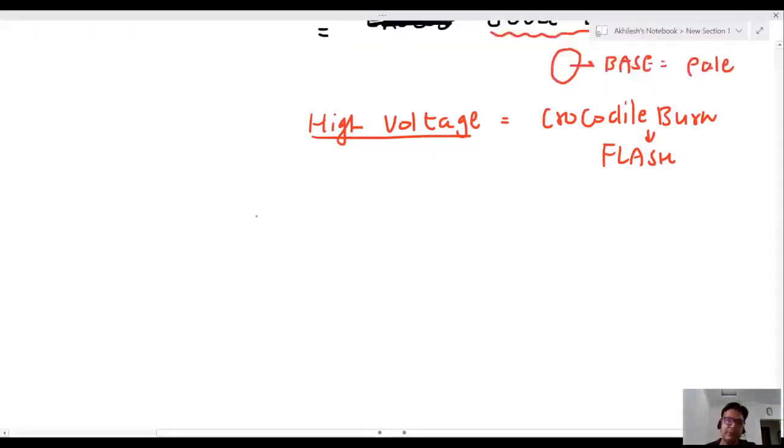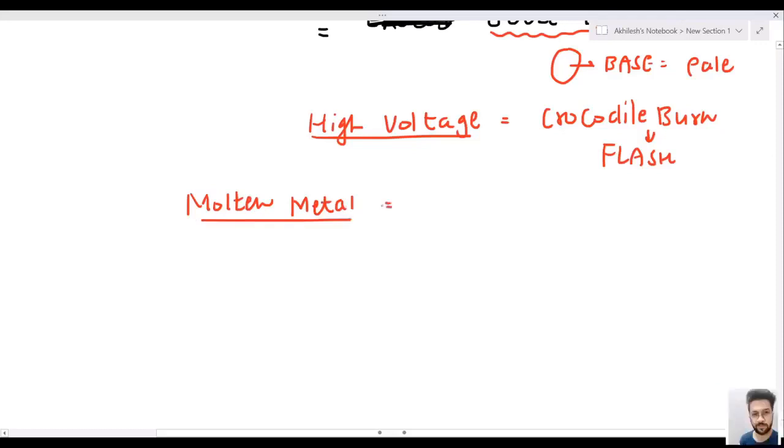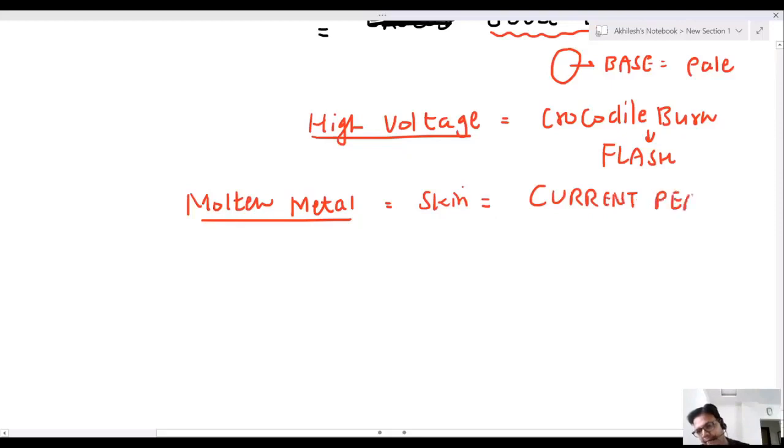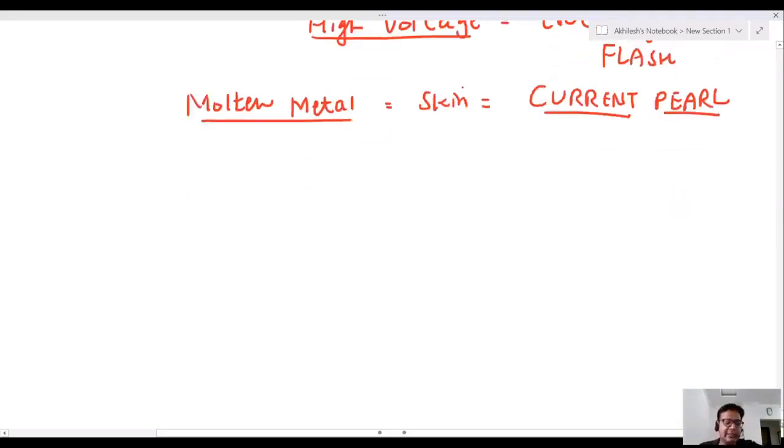Now, molten metal. The wire has metal. This molten metal goes inside the skin. This is known as current pearl. Okay. Now, another important MCQ comes.